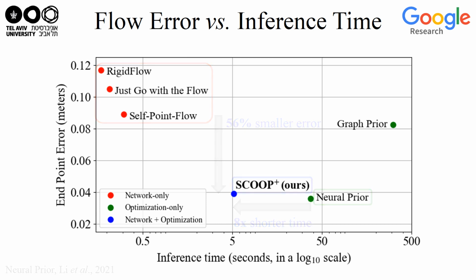In addition, Scoop enables various balances between the flow prediction performance and the inference time. By reducing the number of refinement optimization steps, we can shorten the processing time and get a similar working point to that of the network-only models. On the other hand, if we are allowed to increase the inference time, the flow estimation error is further reduced. Thus, our method bridges the trade-off gap between the existing scene flow methods.